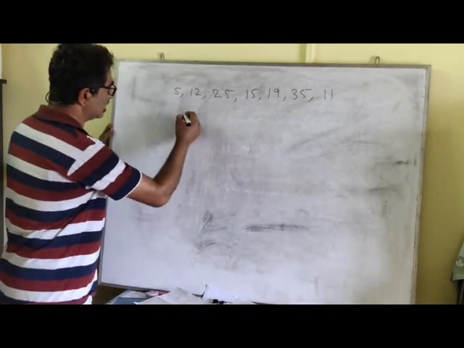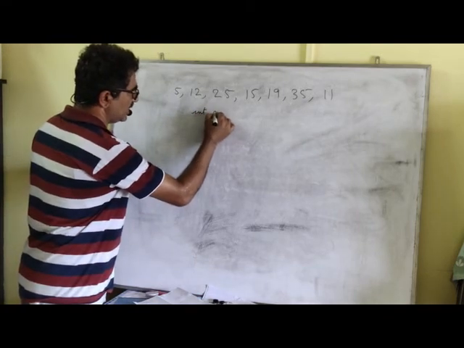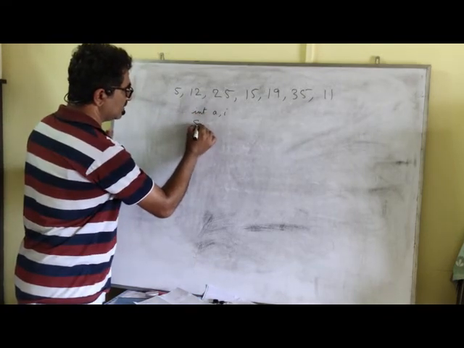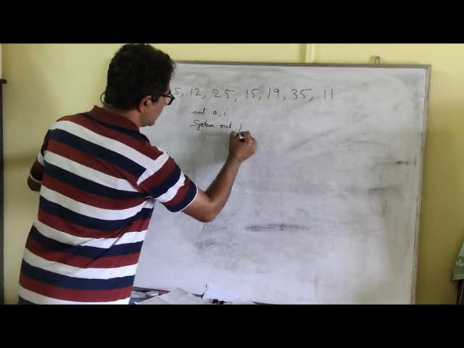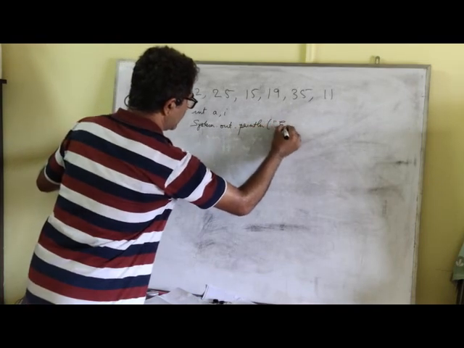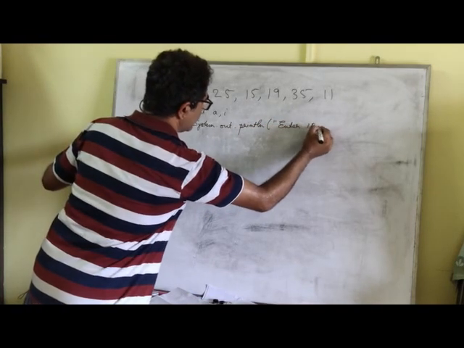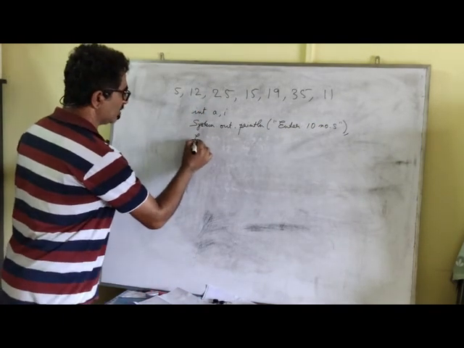I assume you have already written the scanner object, so I'll begin with the integer part, the declaration part. I can print a message, enter 10 numbers, and here once again we'll start with the for loop.